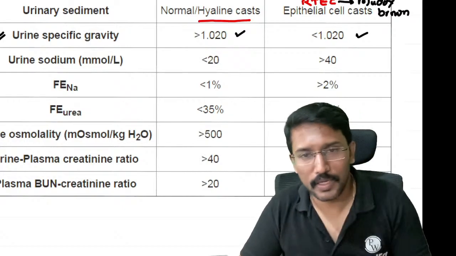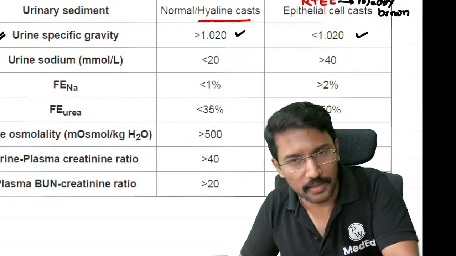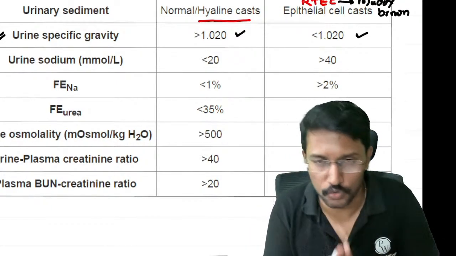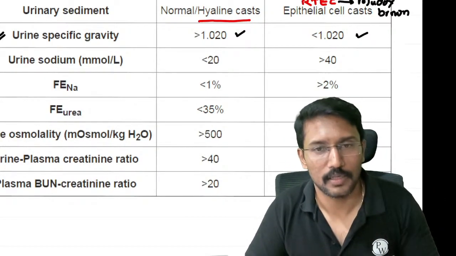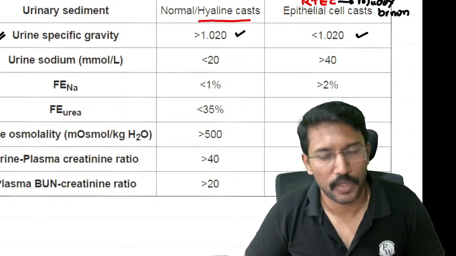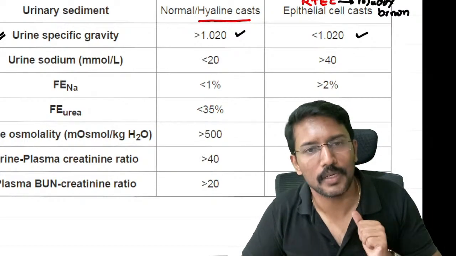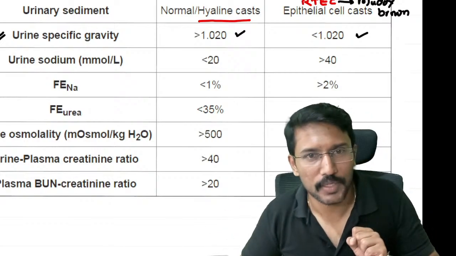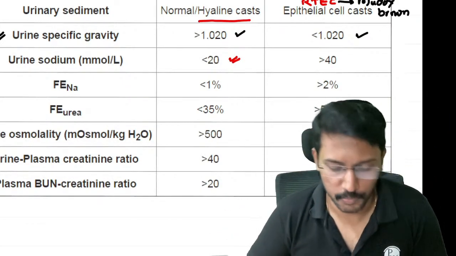right? Whenever we have pre-renal AKI, means less amount of blood is going to the kidney, right? That means the amount of pressure delivered to the kidney through blood is also low. So it will always lead to activation of renin-angiotensin-aldosterone axis. And then comes the aldosterone, which will stimulate the kidney to reabsorb sodium. So whenever we have the pre-renal AKI, there will be maximum reabsorption of sodium. So when we reabsorb sodium, what will happen to the sodium in the urine? It will be less, right? So urine sodium will be less than 20 millimoles per liter in pre-renal AKI.